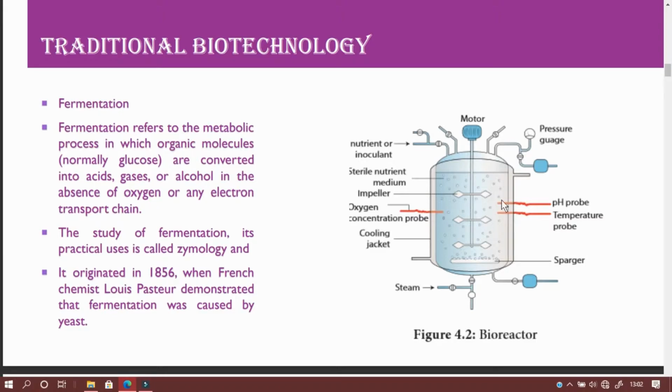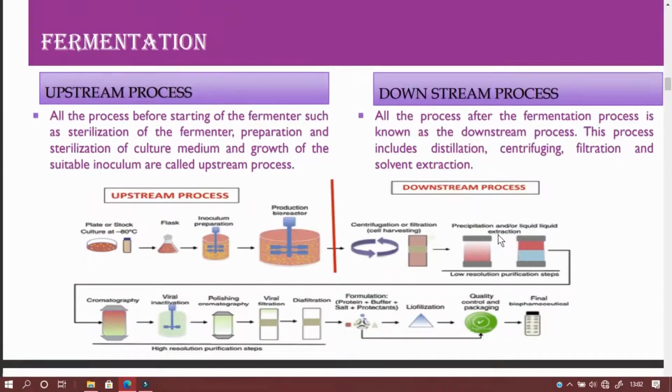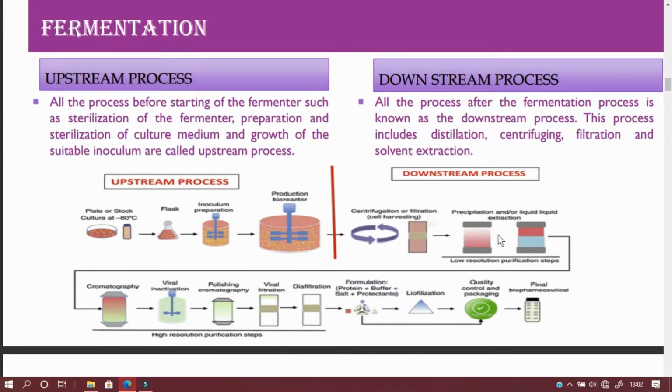Fermentation involves two processes, namely upstream processes and downstream processes. All the processes before starting the fermenter, before fermentation takes place, whatever we do in the vessel, we call upstream processes.